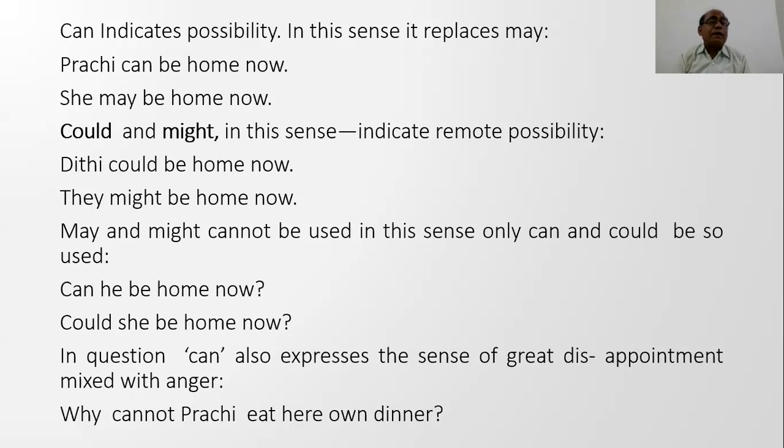For example, can he be home now? Could she be home now? So these are the examples. Only in questions, can also express a sense of great disappointment mixed with anger. Why cannot Prachi eat her own dinner? So here cannot expresses a sense of disappointment mixed with anger.